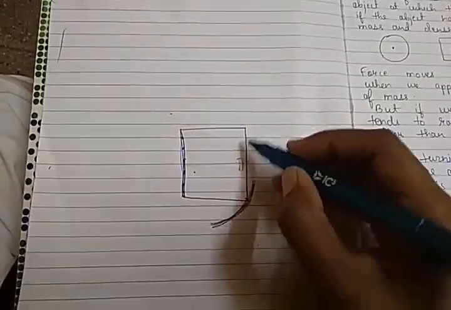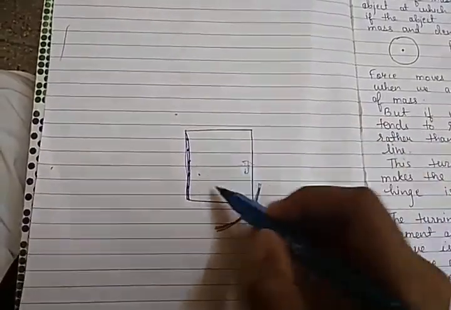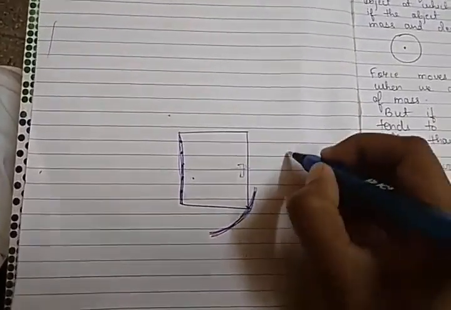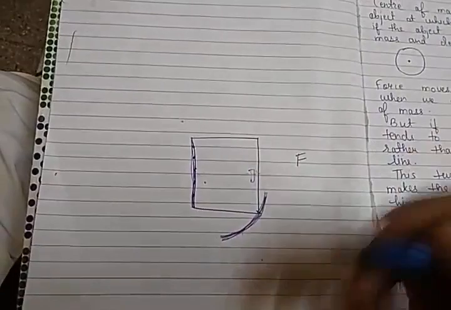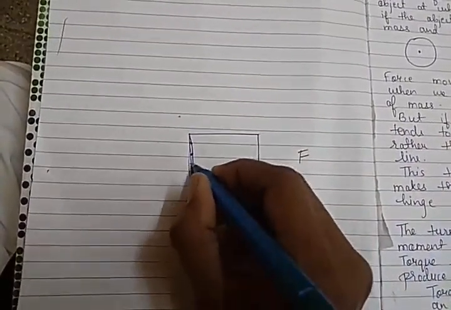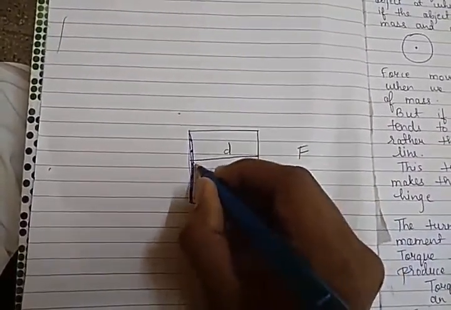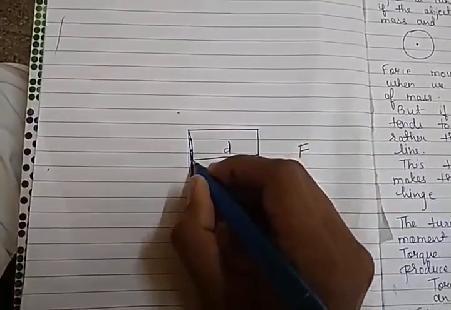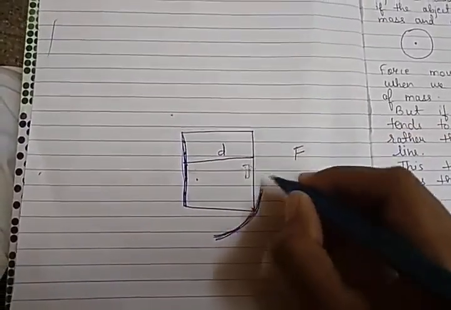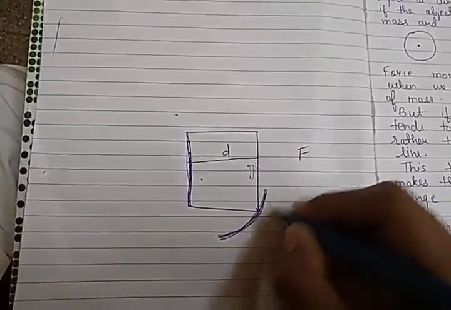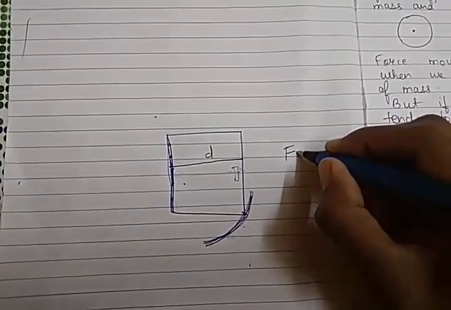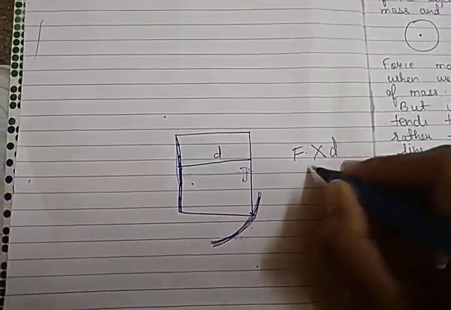Pay attention. How do we close or open a door? We apply force to it. So we apply force. Where do we apply force? At a particular distance from the pivot point or the fixed point. So when torque is produced, when does the turning effect come? When you apply force at a particular distance.